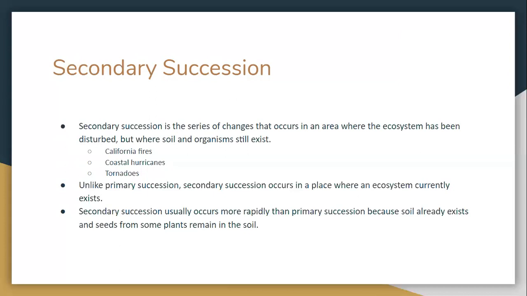So let's talk about where this happens. California has wildfires sometimes. Last year, they were in the news a lot because they had a huge wildfire that was affecting parts of California that usually don't get affected. The wildfires spread more. But when this happens, scientists go in and study the area and see what organisms are coming back and which ones may be thriving better than they were before the fire when they study it for a period of years.